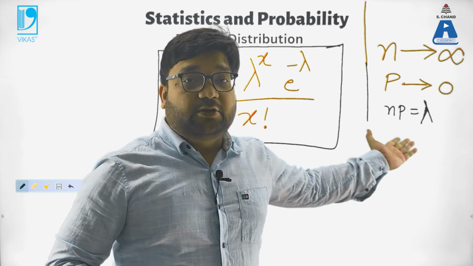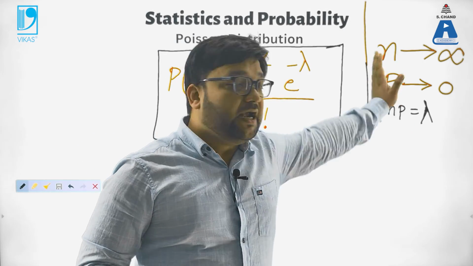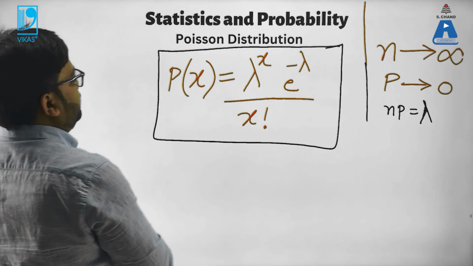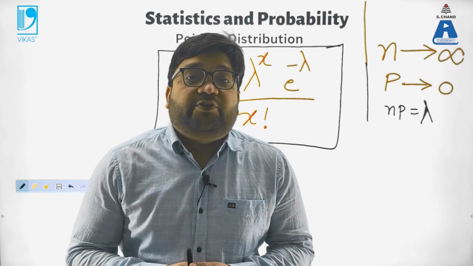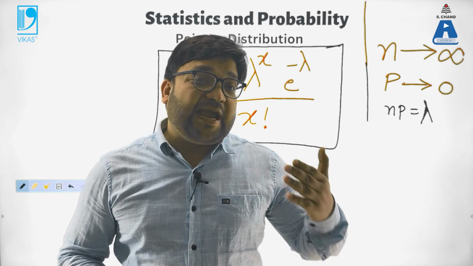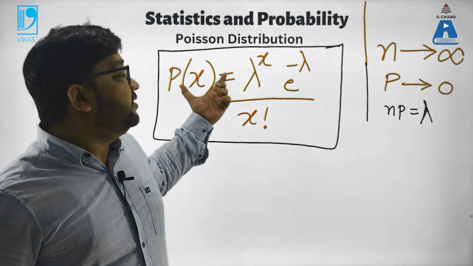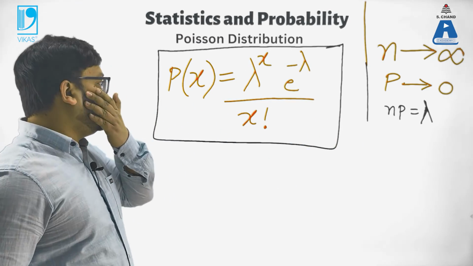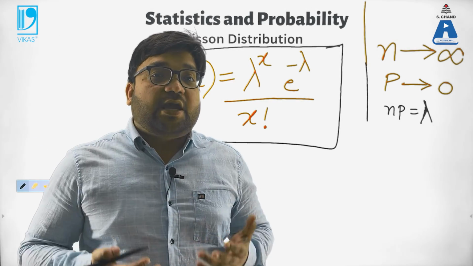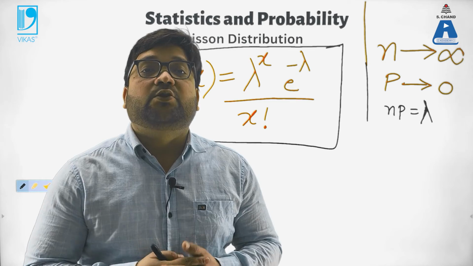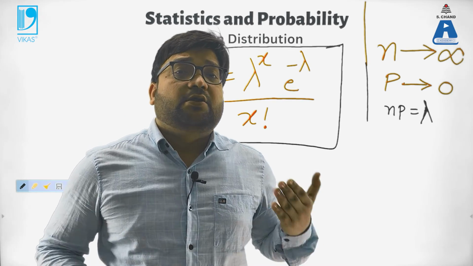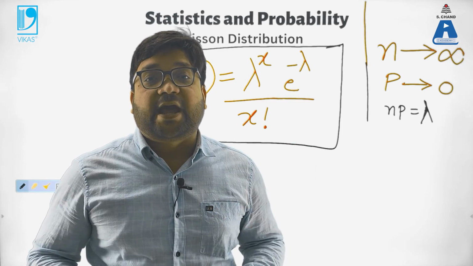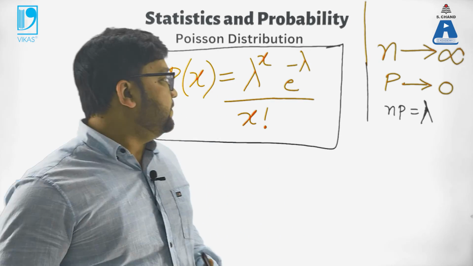In binomial distribution, the mean is given by n times p. So lambda is kind of the mean of the distribution. So we have seen how we have arrived at the expression for the Poisson distribution, starting from the binomial distribution, under the given assumptions. But again, the question arises: where and how is this going to be useful for us? We'll see, taking a practical scenario where this information can be applied to our use.